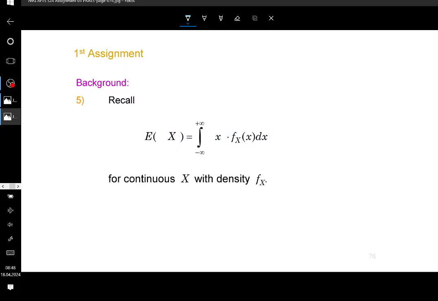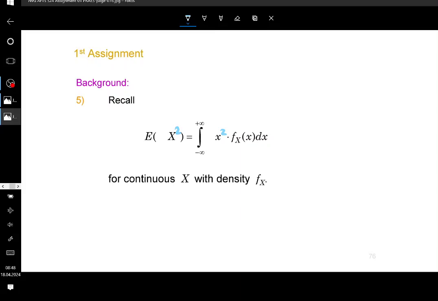So for example, let's say you want to calculate the expectation of the square, okay, then basically you put x into a function yielding x squared. So this is going to be x squared, literally speaking, times the density, and then you take the integral of that from minus infinity to plus infinity. You understand what I'm saying?